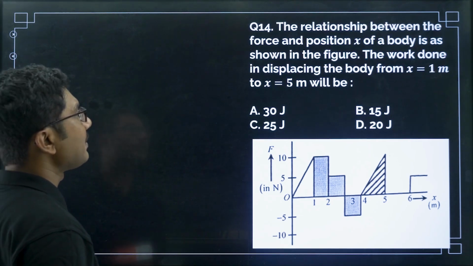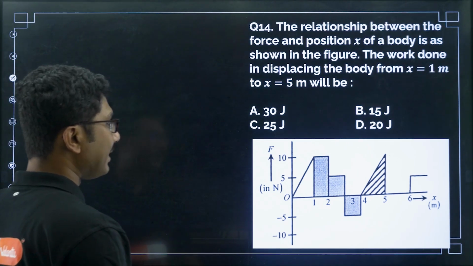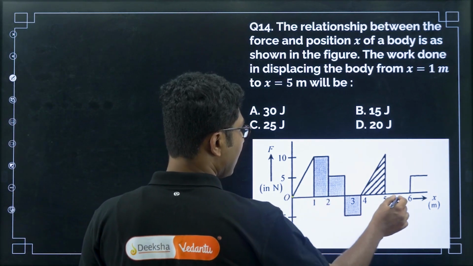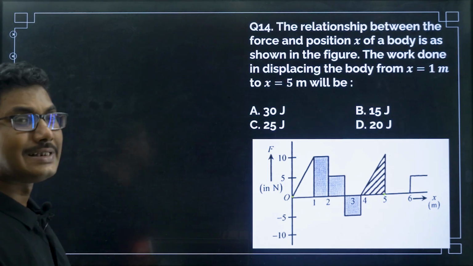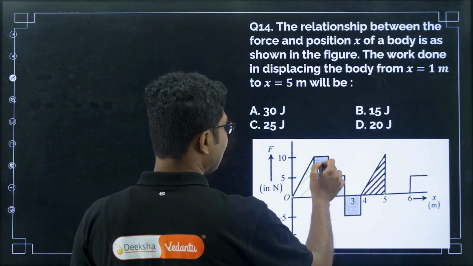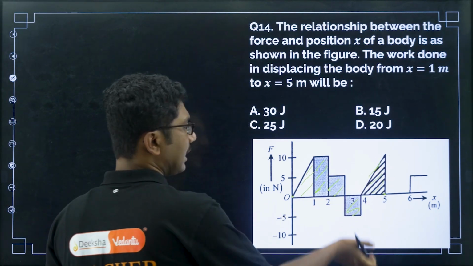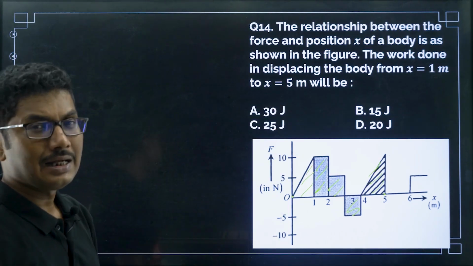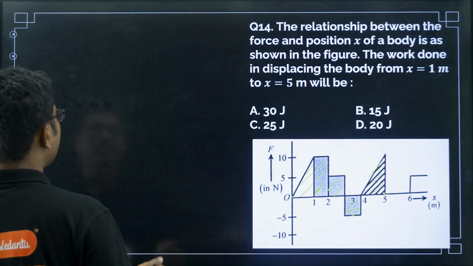The work done in displacing the body from x equals 1 meter to x equals 5 meter is. So what is the work done for moving the object from here till here? Okay. So we know that for an F-x graph, the area under the graph represents the work done. If it is on the positive side, then it is positive work. If it is on the downward side, then it is a negative work, and work done has sign. We have to use the proper sign.